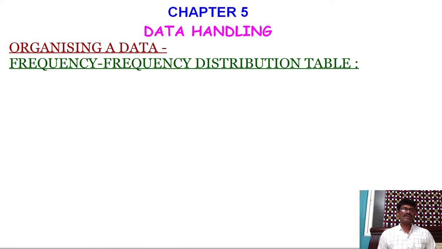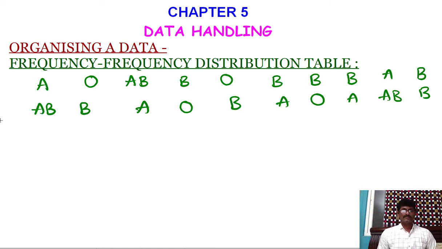Now, how to organize data? What is meant by organizing data? If you have raw data, it may be difficult to analyze. So then we can organize that into some groups. That is what we say organizing data. Let me give you one example. Suppose this is the data related to the blood groups of the students of your class. If you observe this data directly, it may be difficult to analyze.